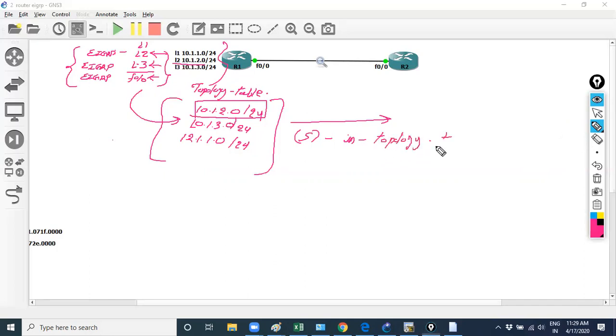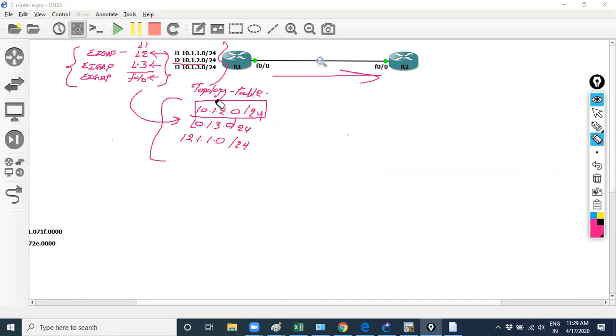What about the feasible successor? No, it's not going to share the feasible successor information with its neighbor in its update message. Why would it share the backup path? It will share the main path with its neighbor. Why would it share that I have a backup path also? It uses the backup path in its topology table, but does not share it with its neighbor.